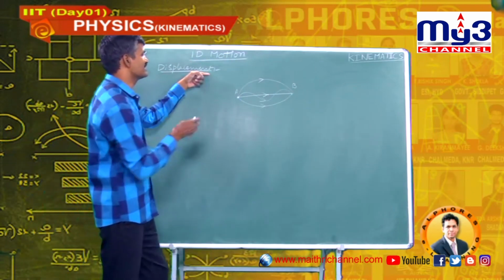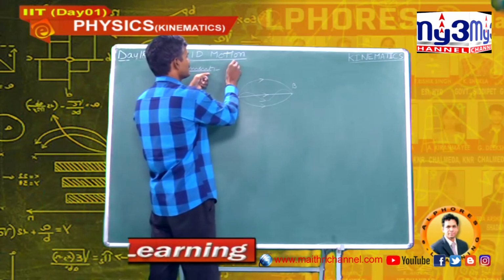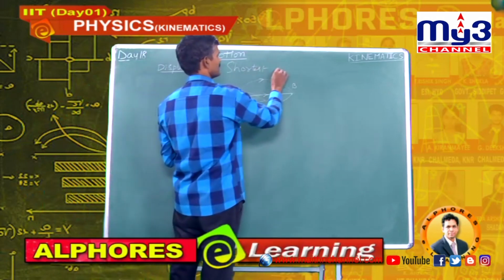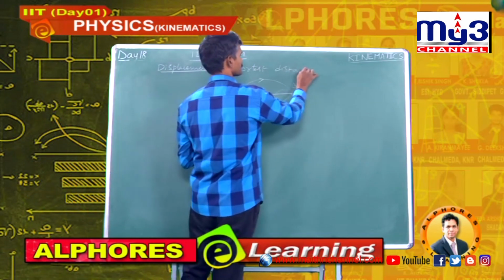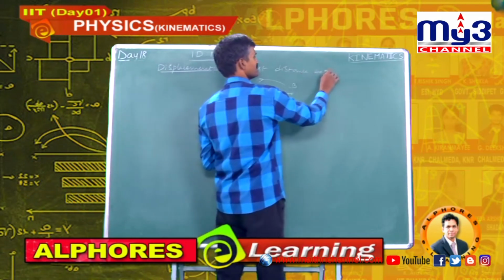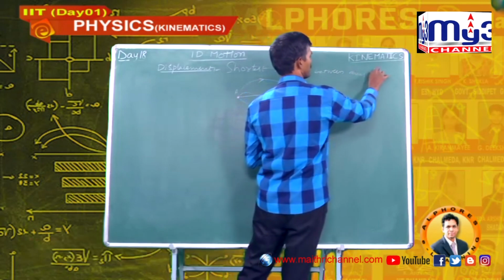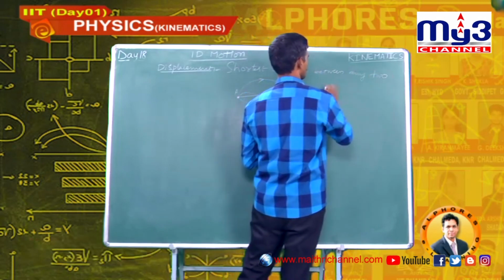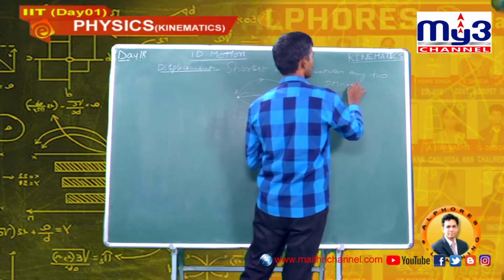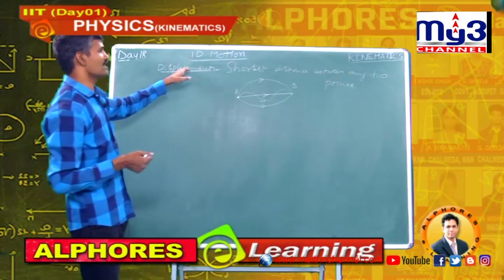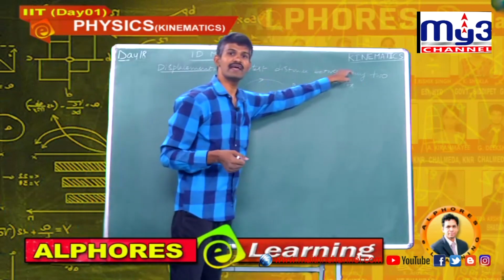So, what is the definition of displacement? Displacement is the shortest distance between any 2 points.